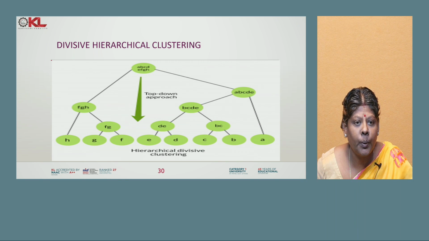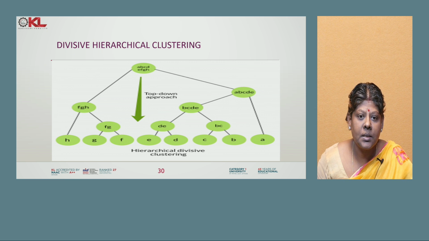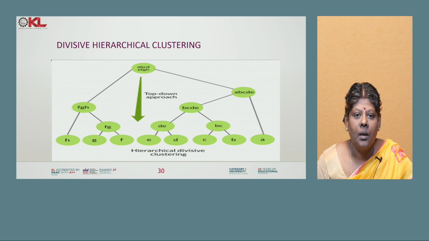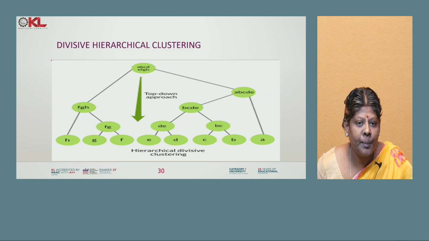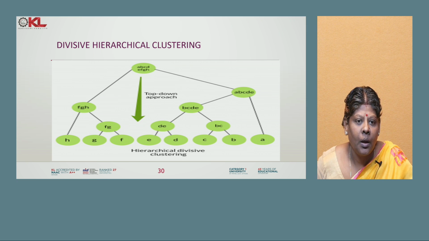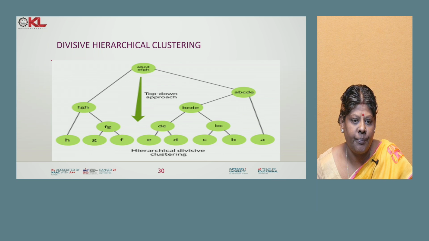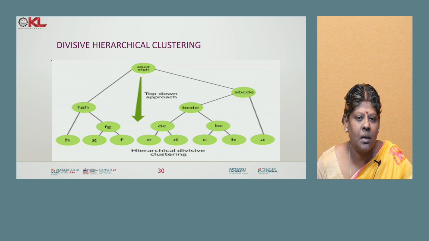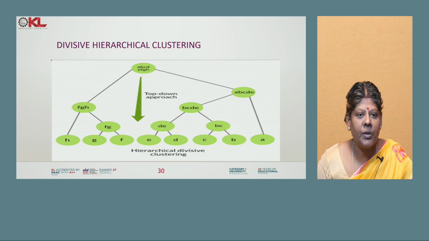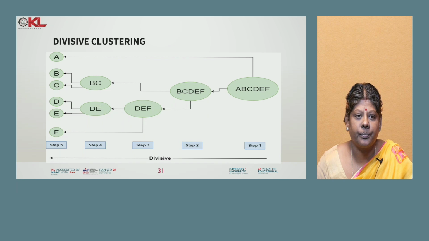So this is a top-down approach. Already I informed you, this is a top-down approach, and agglomerative clustering is a bottom-up approach. Given the data A, B, C, D, E, F, G, H, this comes under the top-down approach. First divide into two groups: one side is F, G, H, another side is A, B, C, D, E. Then again split based on some rules. This is the difference between agglomerative and divisive clustering.